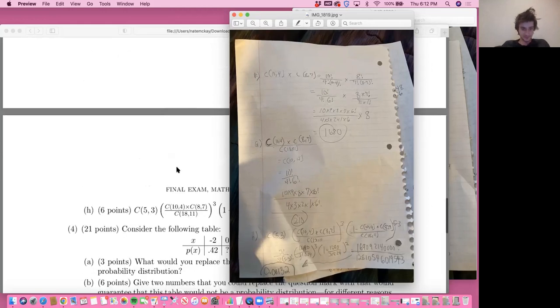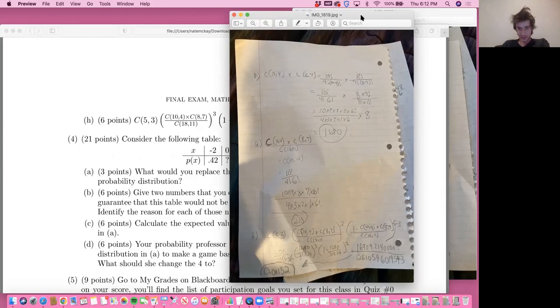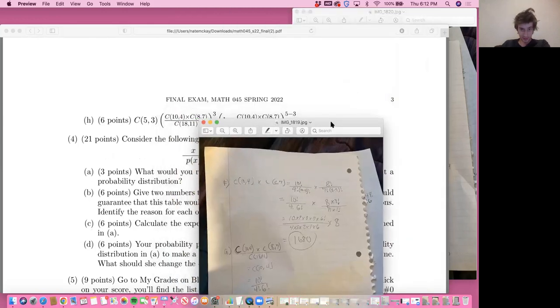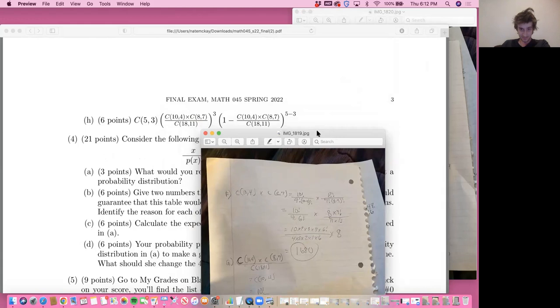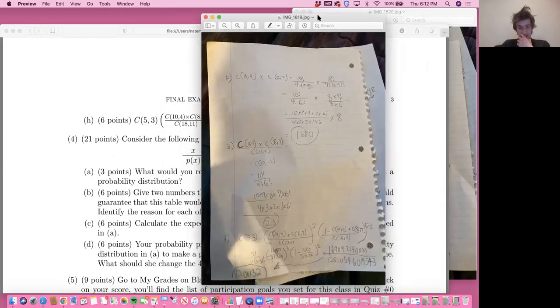And then H, all of that. I don't really even know how to say all that, but you can just see that. That's just a lot of words. There's not much explanation to do. I just followed the formula.